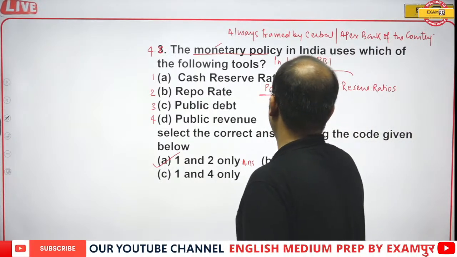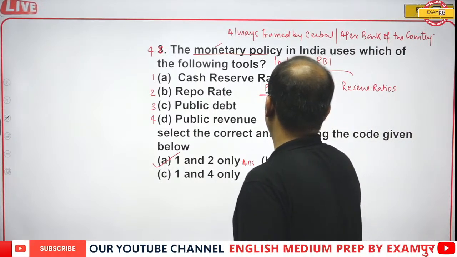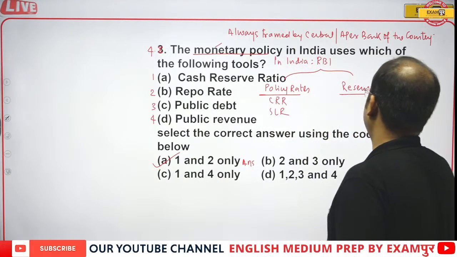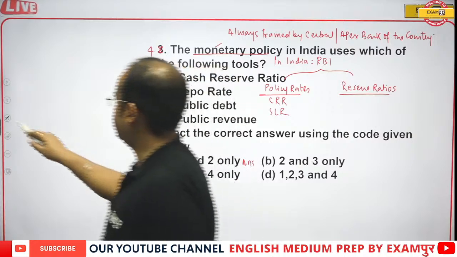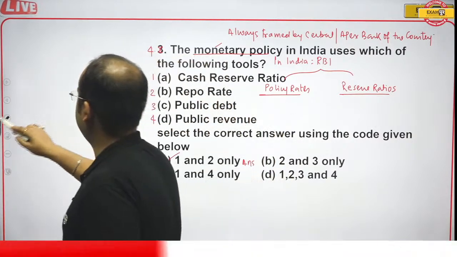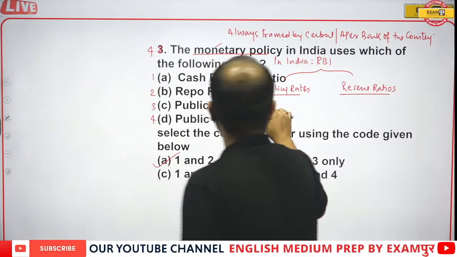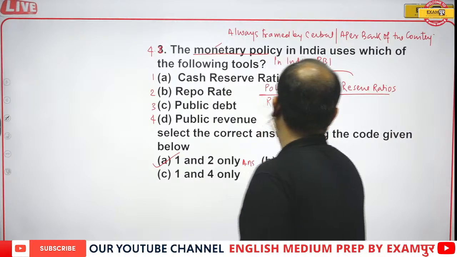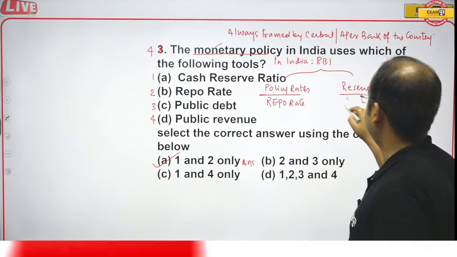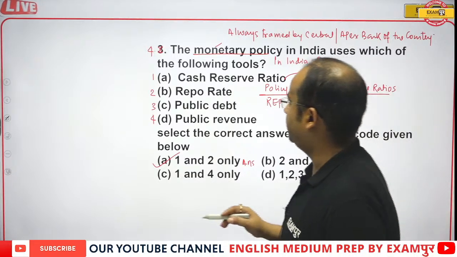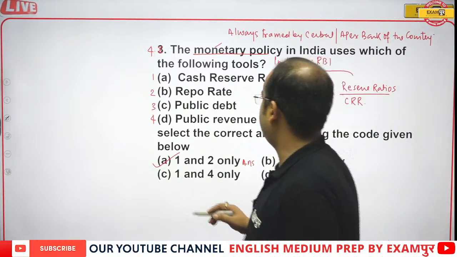In reserve ratios we have CRR and SLR, and in policy rates we have the repo rate. So CRR and repo rate, they are the tools of monetary policy.